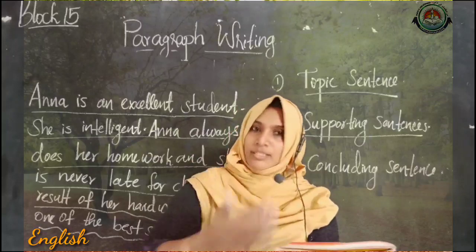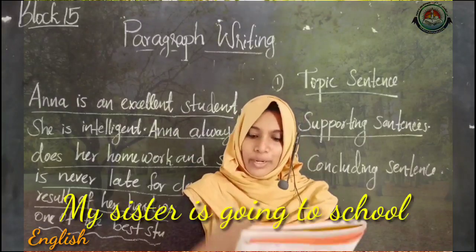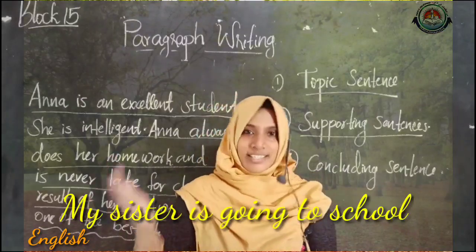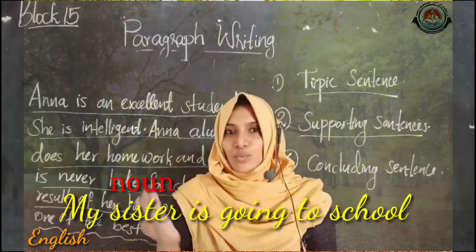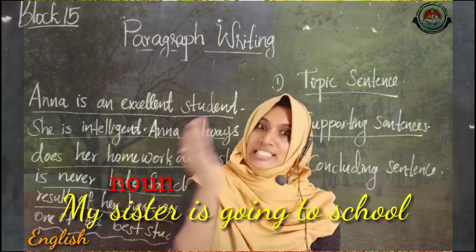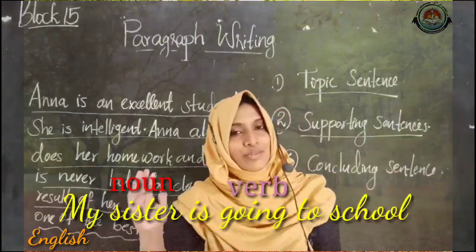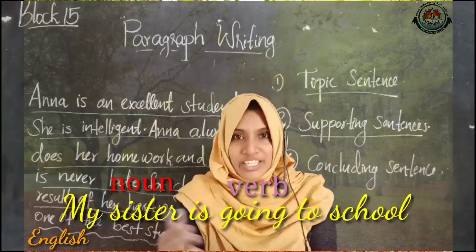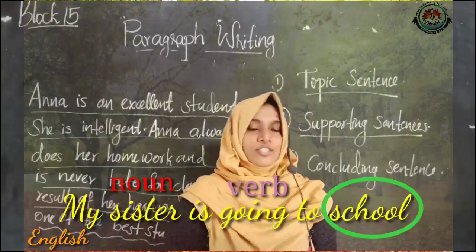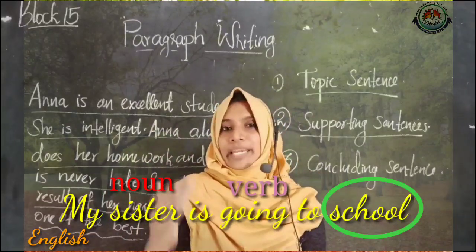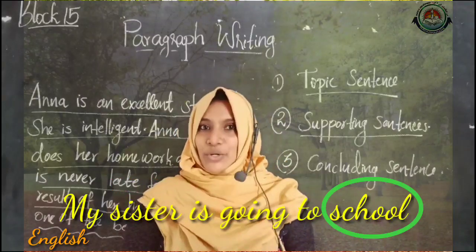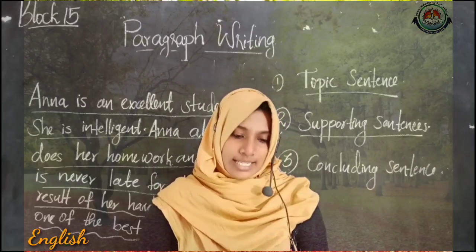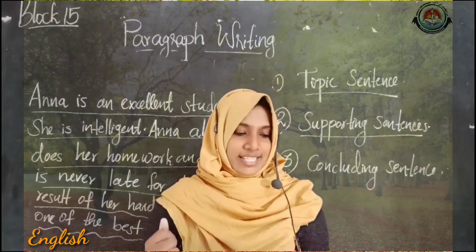Like, my brother is going to school, or my sister is going to school. So here in this sentence, the word sister is the naming word, and what is the doing word? Yes, it is going, right? So the word going is the doing word, and where, which place, it is the school. So this is how you can make a meaningful sentence. Okay, then let's move on to your next page, 36, topic sentences.